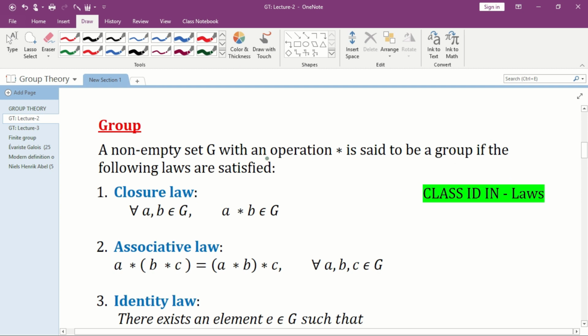A non-empty set G with an operation star is said to be a group if the following laws are satisfied. The first law is the closure law: for all a, b belongs to G, a star b belongs to G. The second one is the associative law: a star (b star c) is equal to (a star b) star c, and it must be true for all a, b, c belongs to G.